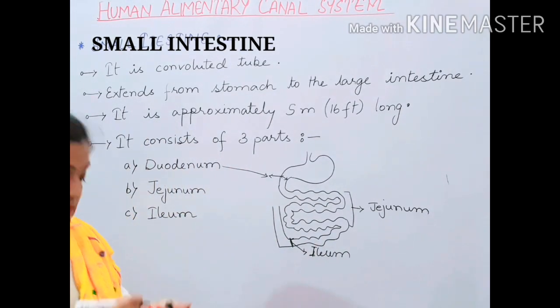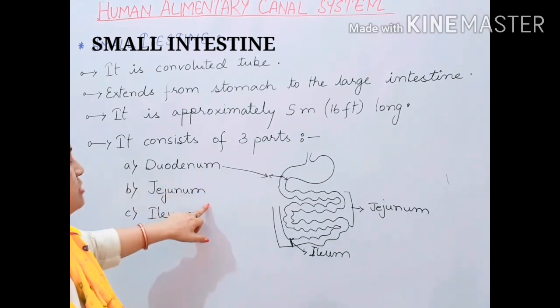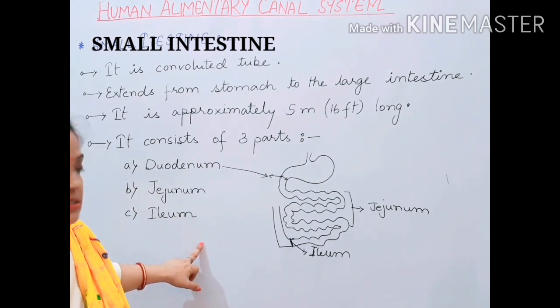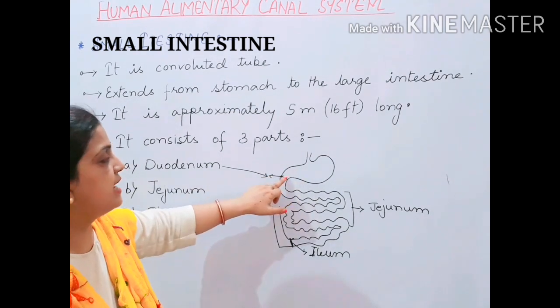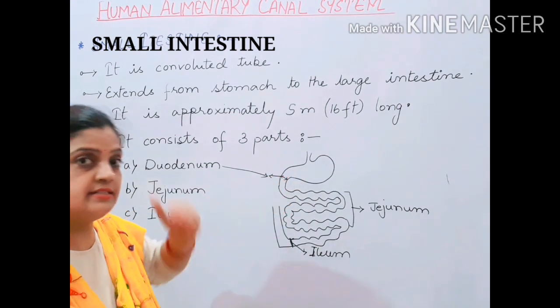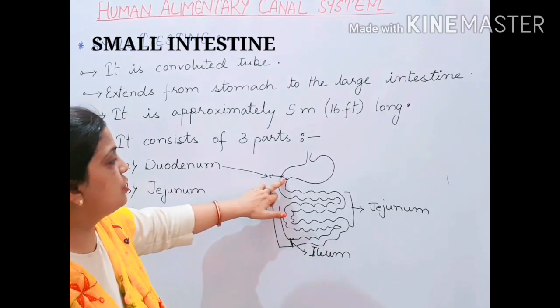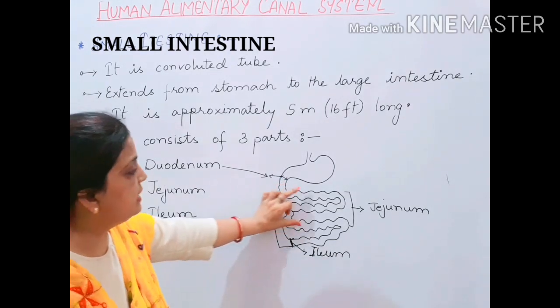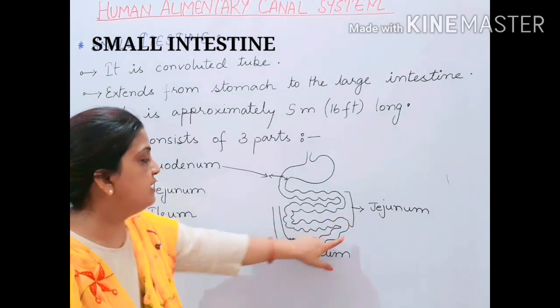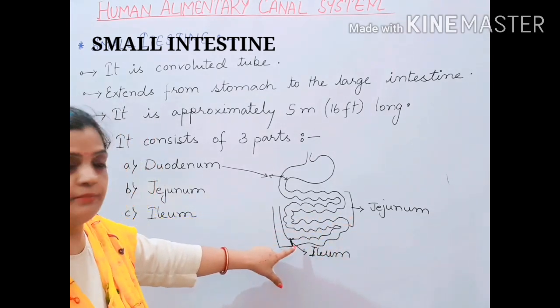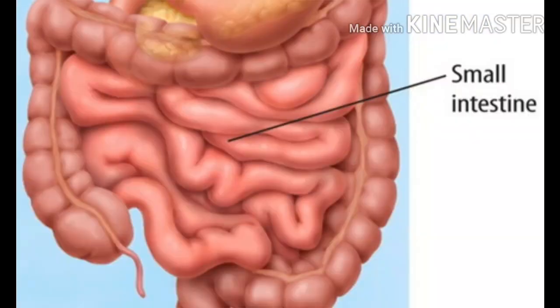So children, diagrammatically I have tried to explain the 3 parts' locations, where they are situated. Duodenum is located in the beginning where your stomach is ending and the small intestine is starting. Then the middle portion, the highly convoluted part, is your jejunum. And where the small intestine is ending, that part is your ileum.